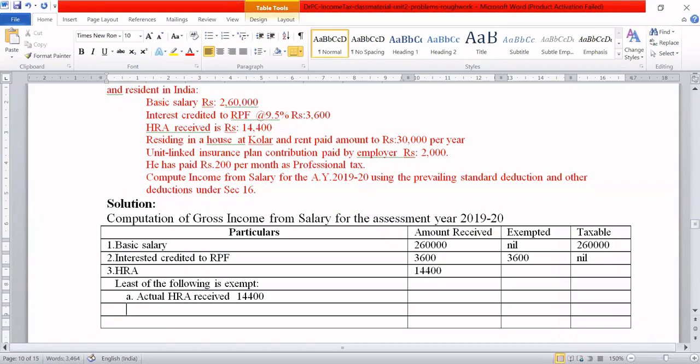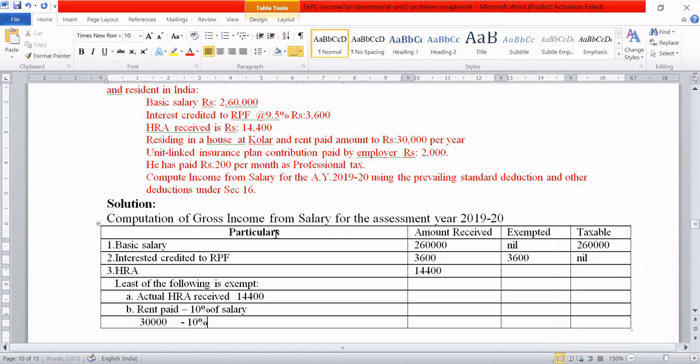Second one is rent paid minus 10% of salary. Okay. So here, how much has he paid as rent? Because here he is residing in a house at Kolar, and rent paid amounts to rupees 30,000 per year. So rent paid is 30,000, minus